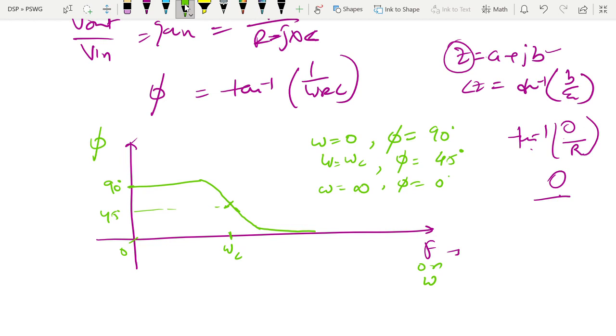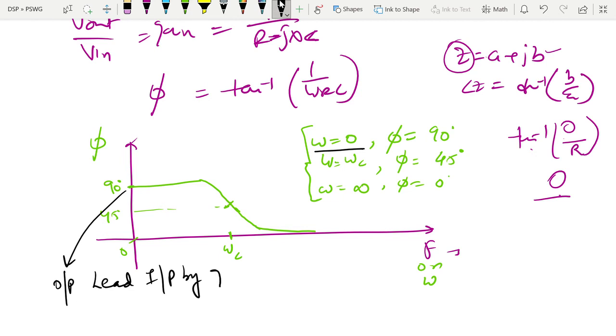So try to understand what this infers. When omega equals 0, it is a low frequency. At low frequency, what will happen? The output leads the input by 90 degrees, so it will give an output of 0. It doesn't pass the lower frequency. At the cutoff frequency, it gives 45 degrees. At omega equals infinity, what will happen?